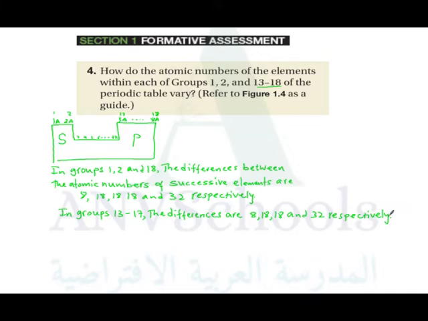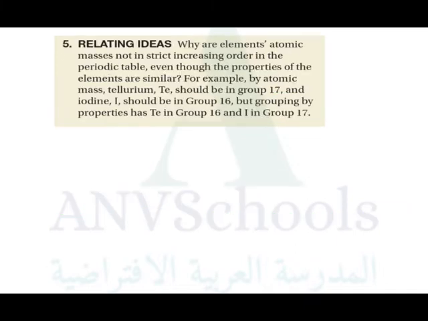So how do the atomic numbers of the elements within each of groups 1, 2 and 13 to 18 of the periodic table vary? In groups 1, 2 and 18, the difference between the atomic numbers of successive elements are 8, 18, 18, 18, 32. In groups 13 to 17, 8, 18, 18 and 32. Next one is question number 5.